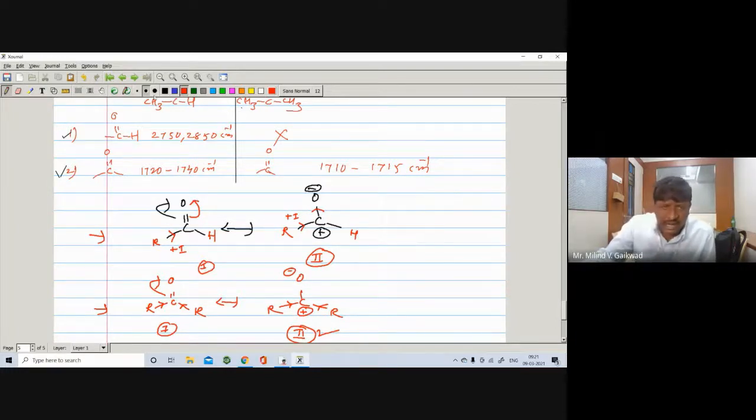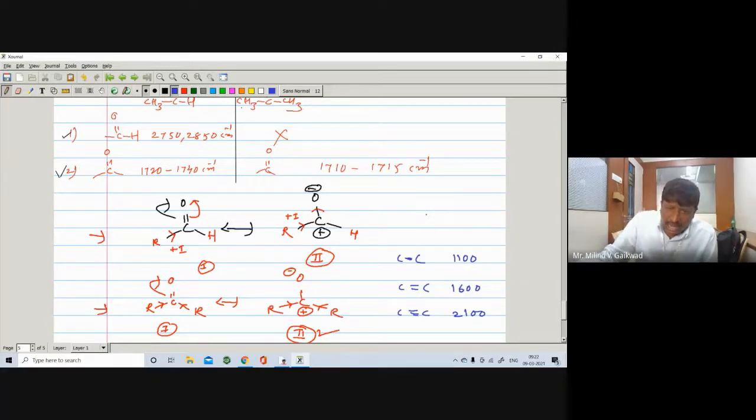And we have seen that we are having a carbon-carbon single bond, carbon-carbon double bond, and carbon-carbon triple bond. Carbon-carbon single bond appears at 1100, carbon-carbon double bond appears at 1600, and triple bond appears at 2100. So the more the single bond character, the less is the vibrational frequency. Right? Here in this case, less is the vibrational frequency.